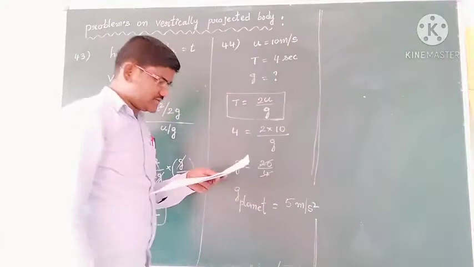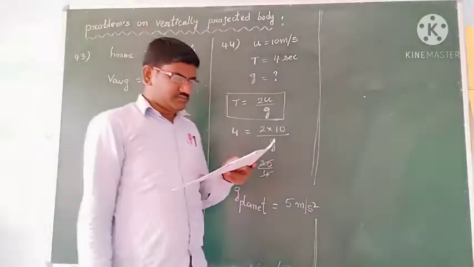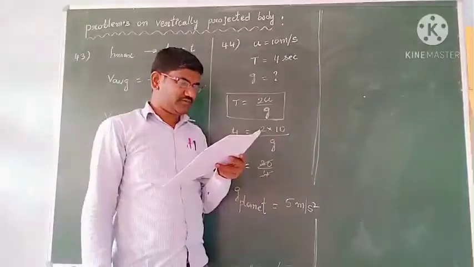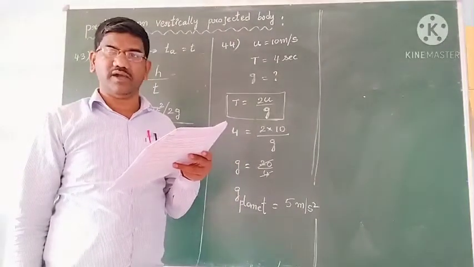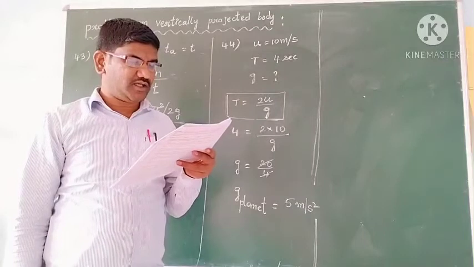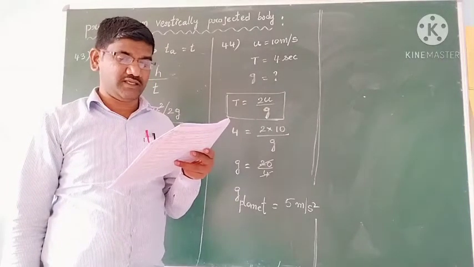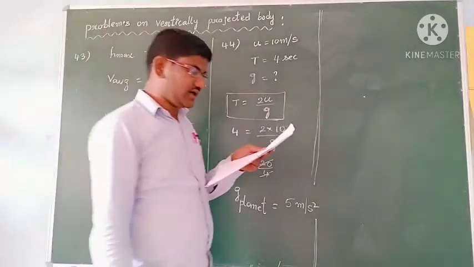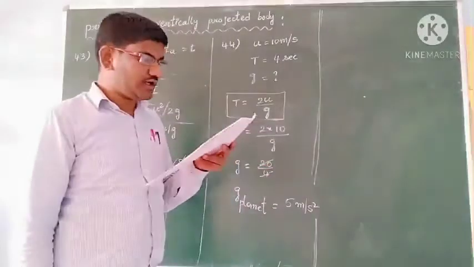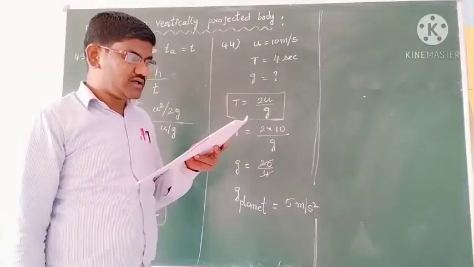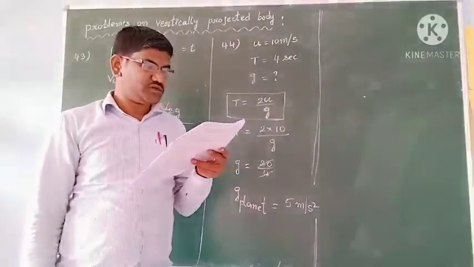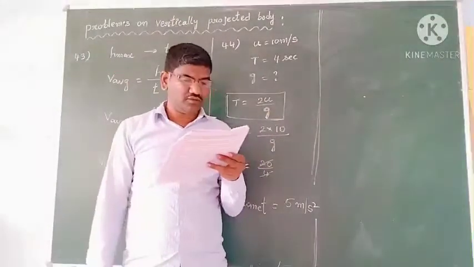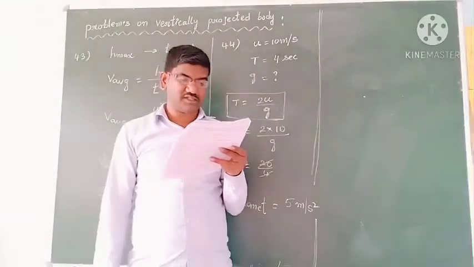Okay, students. So next, 45. A body thrown vertically up with some velocity reaches the maximum height of 100 meters. If another body twice the mass of the former is thrown with twice the velocity, the maximum height reached is.